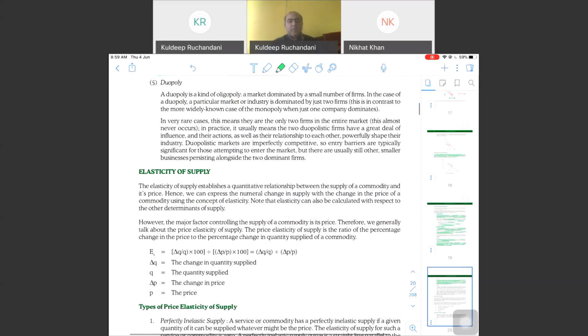Duopoly. Now again, as the name suggests, duo means there will be two players only in the market. Only two dominant firms. No small firms will be found in this type of market. Again, it's a kind of oligopoly, you can say. Few firms dominating the industry. Again, rare to find.